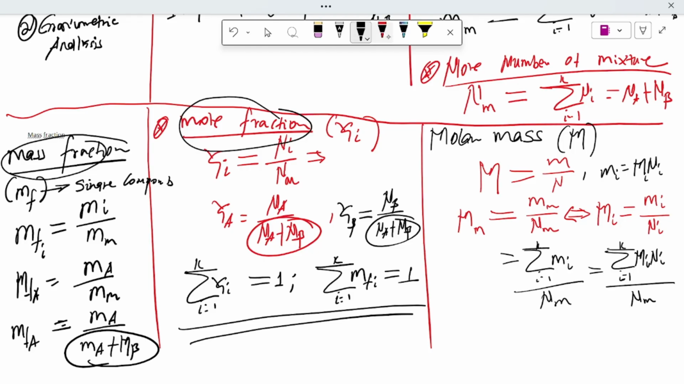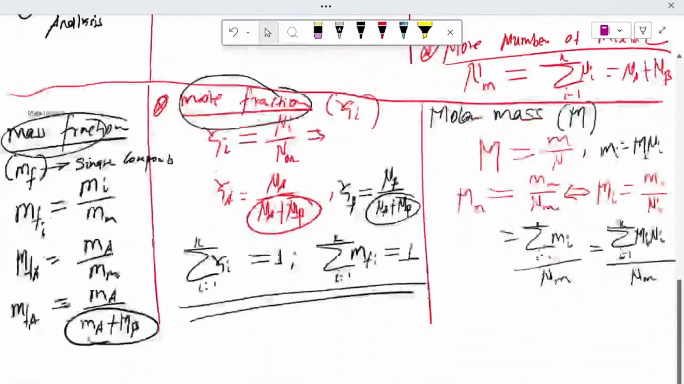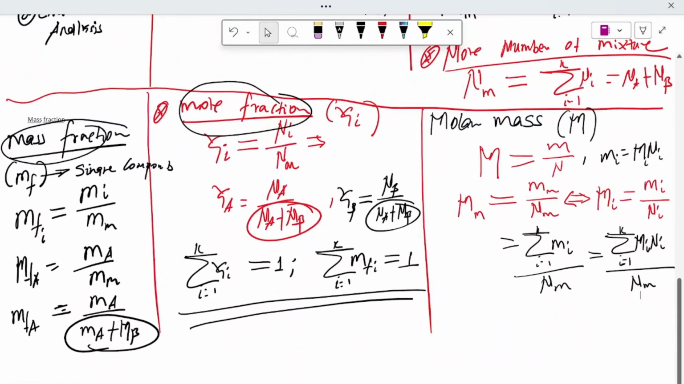Now we see here that the number of moles of an individual component over the number of moles of the mixture is the mole fraction. So the molar mass of a mixture is calculated as the summation over all individual components of the molar mass of each component times its mole fraction, because the number of moles of a component over the number of moles of the mixture is the mole fraction.